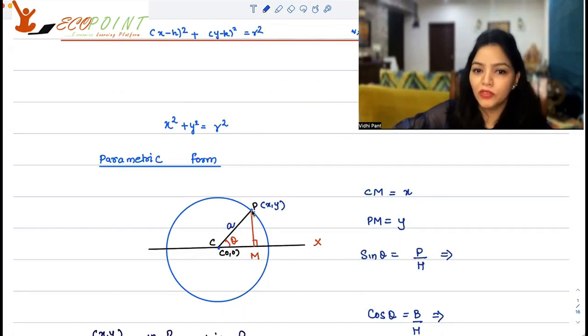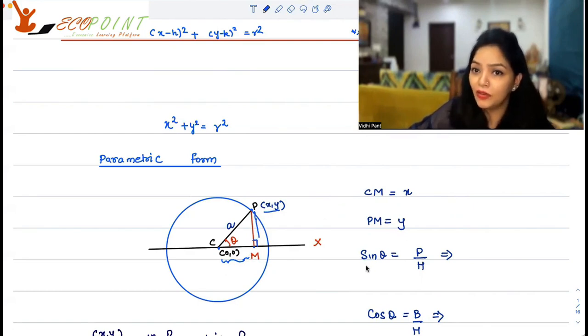If you construct, say, a perpendicular, which is cutting the x-axis at M, and then look at PCM, this is a right angle triangle. PMC, it's a right angle triangle, where you can easily see that CM, since this point is x, y, so CM is the x-axis value, so it is x, and PM is the y-axis value at this point, so that's y.